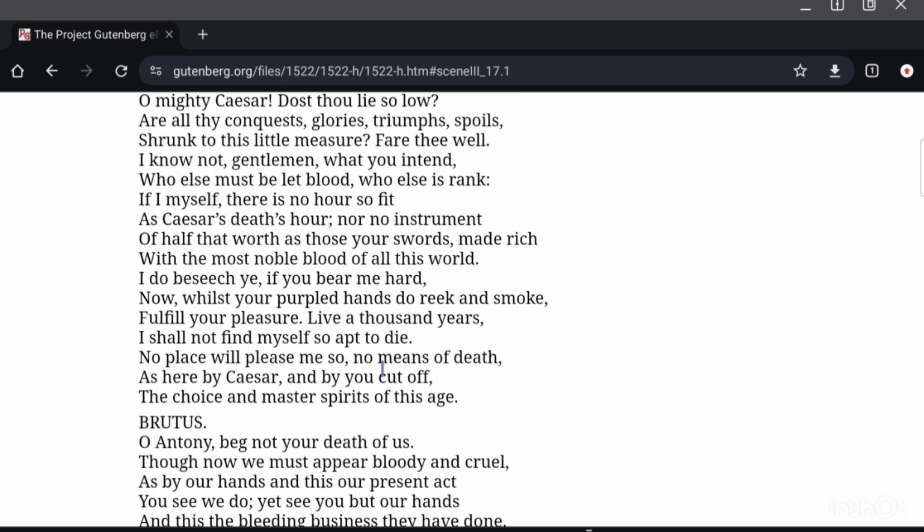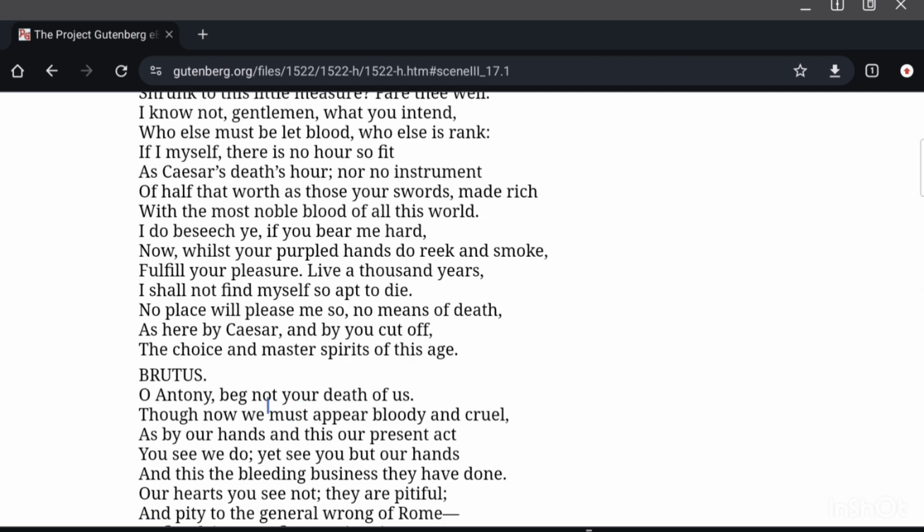No place will please me so, no means of death, as here by Caesar and by you cut off, the choice and master spirits of this age. So you are the choice of the age, the master spirits, the heroes of this age, and to be assassinated and killed by you would be my biggest good luck.